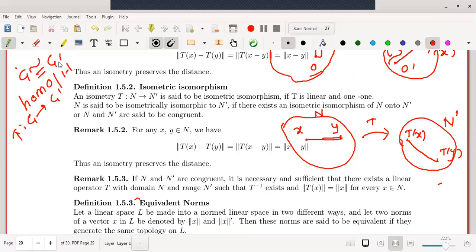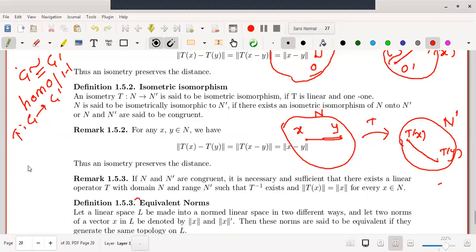Let us check what the conditions are in these linear spaces. Here the mapping is said to be an isometric isomorphism, as per the definition, if an isometry T from N to N dash is linear and 1-1.